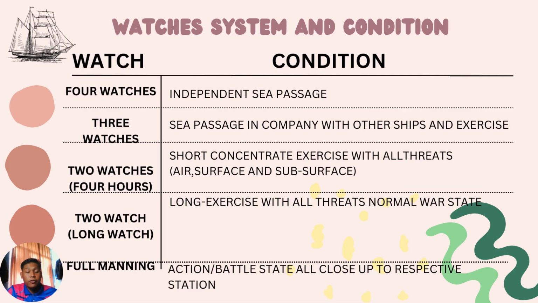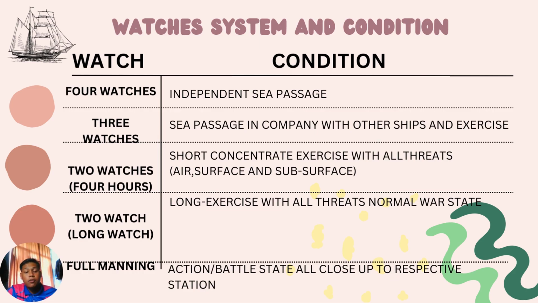There are 5 watch systems. For the first is 4 watches. 4 watches is for the condition of independent sea passage. Second is 3 watches. 3 watches is the condition of sea passage in company with other ships and exercise.